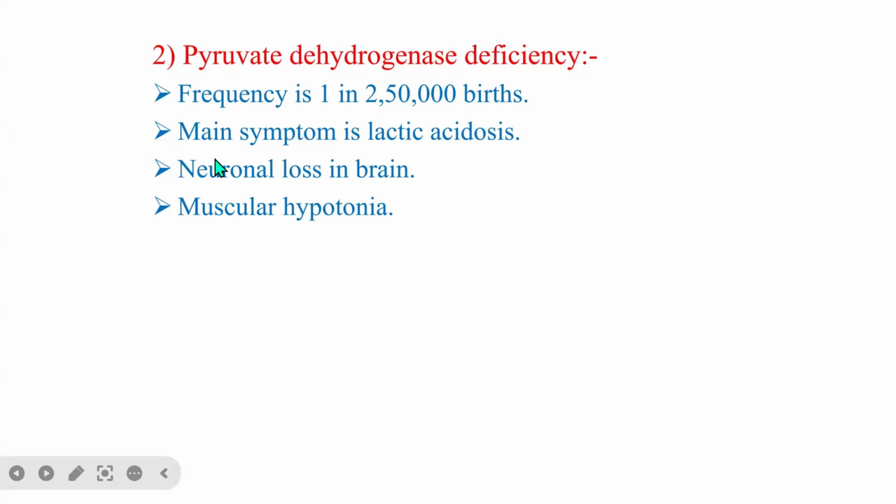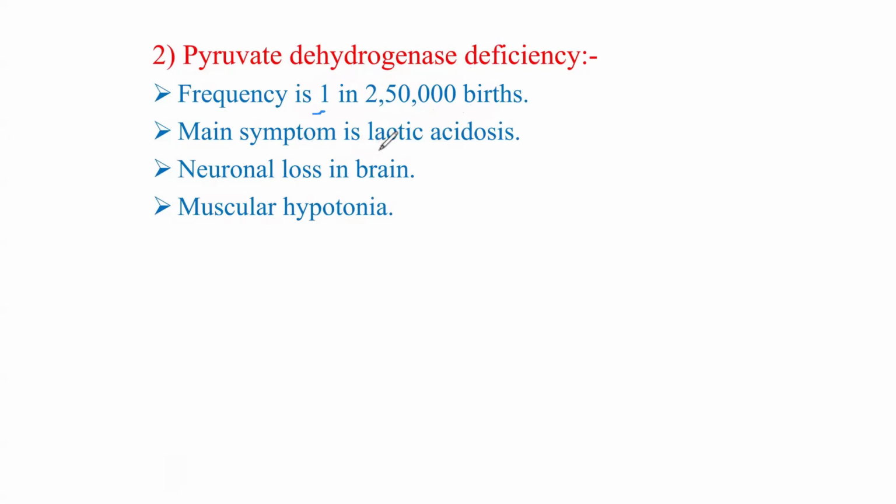It is a rare disease. In about 250,000 births, there is a likelihood that one child will come up with pyruvate dehydrogenase deficiency. The main symptom is lactic acidosis.